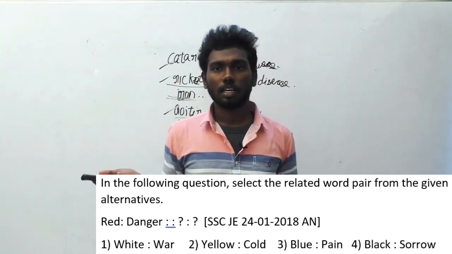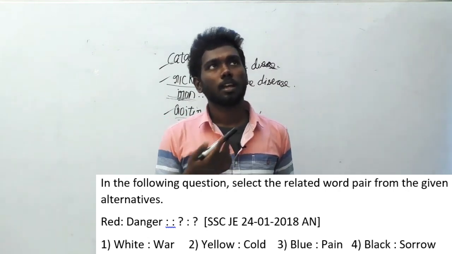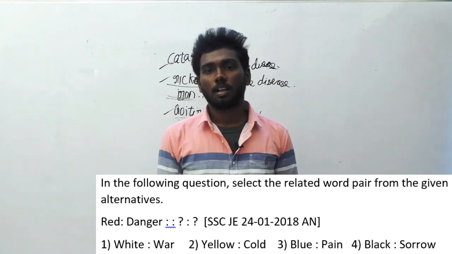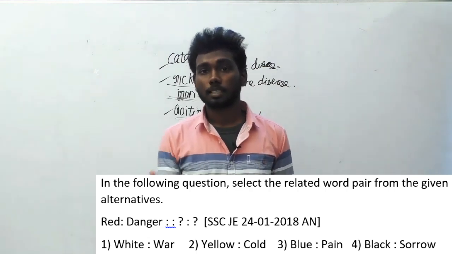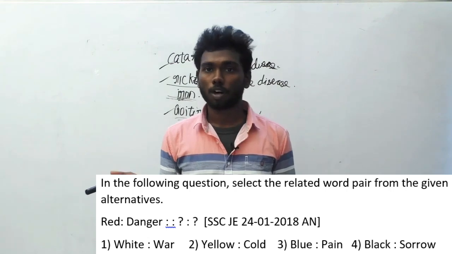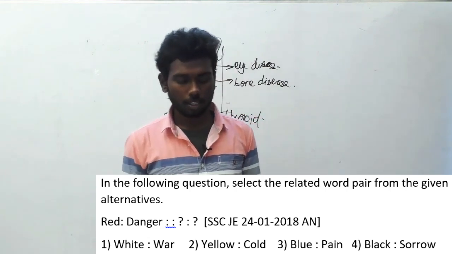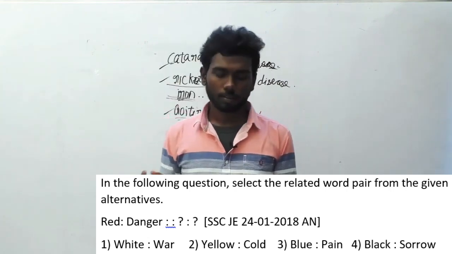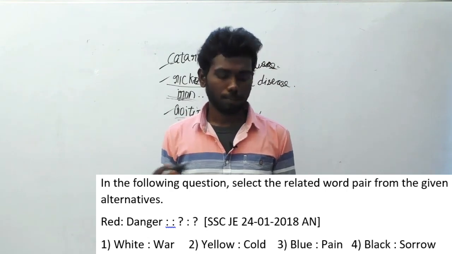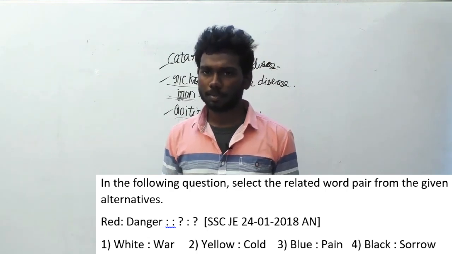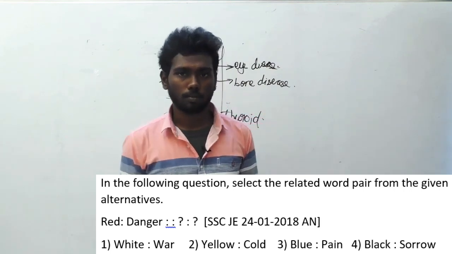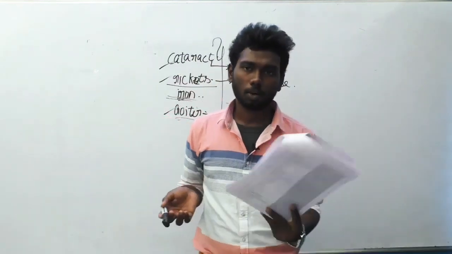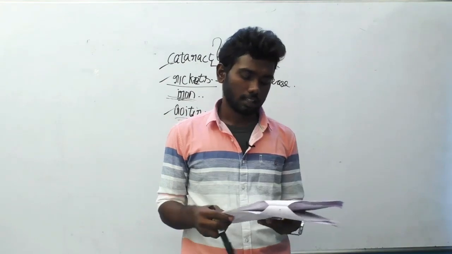You might have seen in ancient movies, white is a symbol of peace, not the symbol of war. So this is not the answer option. Yellow means cold. Yellow is definitely not cold. Blue means pain. Does blue really mean pain? No. Blue means poison. Black means sorrow. Yeah, this is the correct answer.